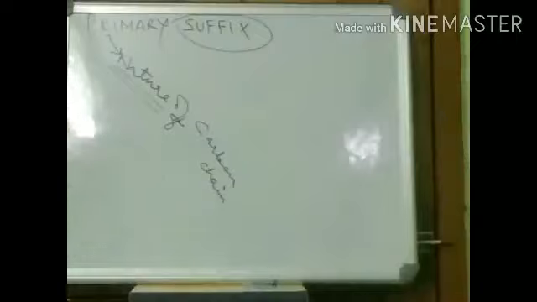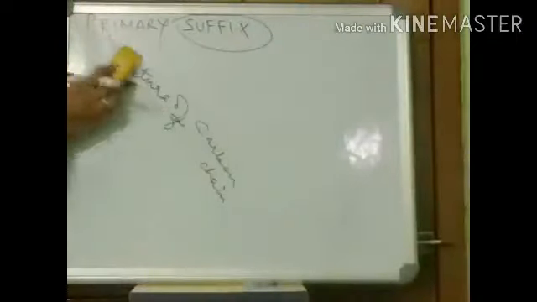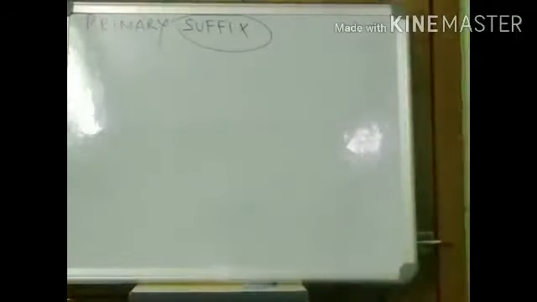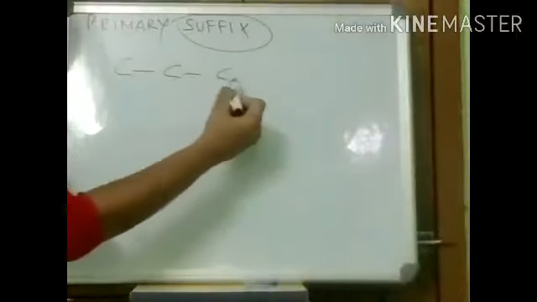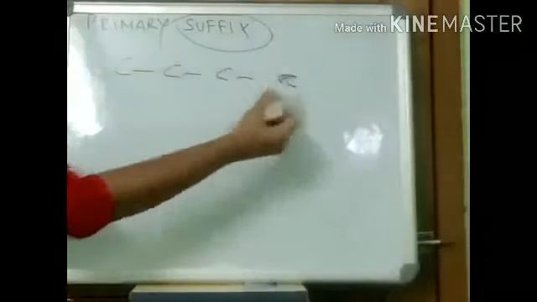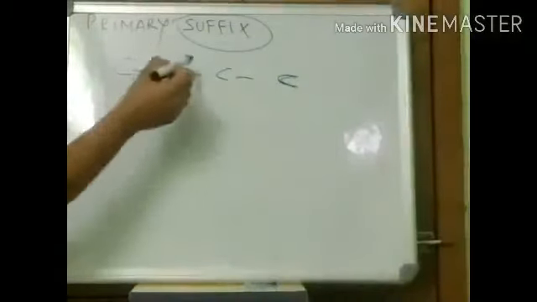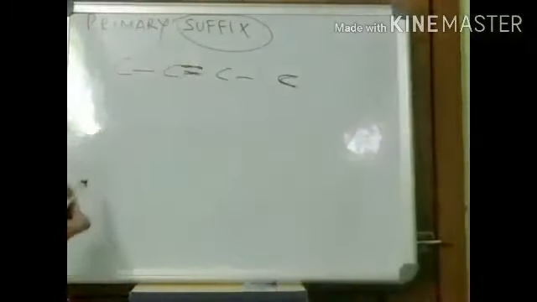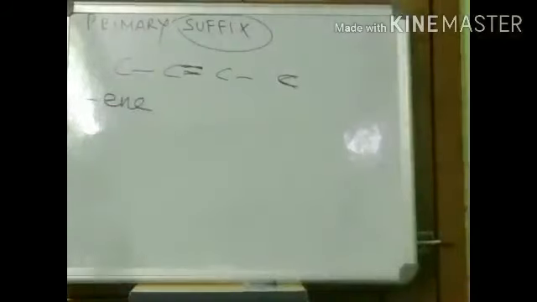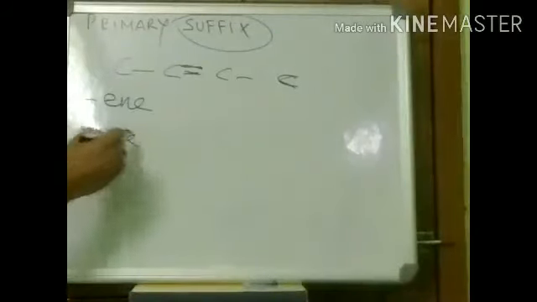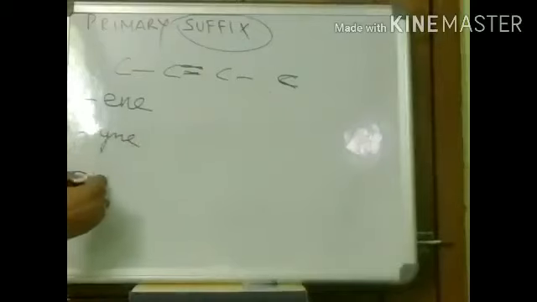The nature. Nature as in what? Now what do we mean by nature? So this will tell us basically whether there is a single bond or a double bond or a triple bond in a chain. Like for example, we have these 4 carbon atoms, and we have a double bond in between. So this will have a suffix "ene". If we have a triple bond, this will be "ine". If it will have a single bond, this will be "ane".